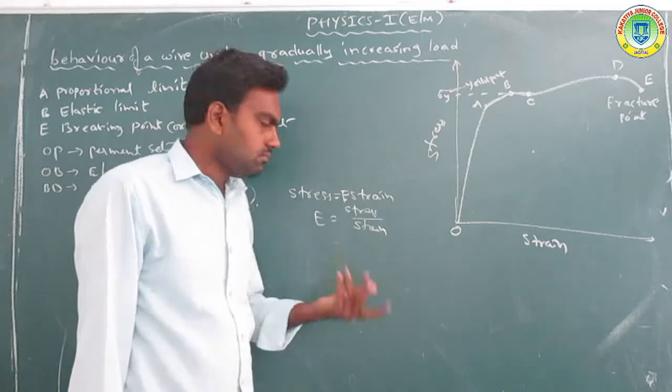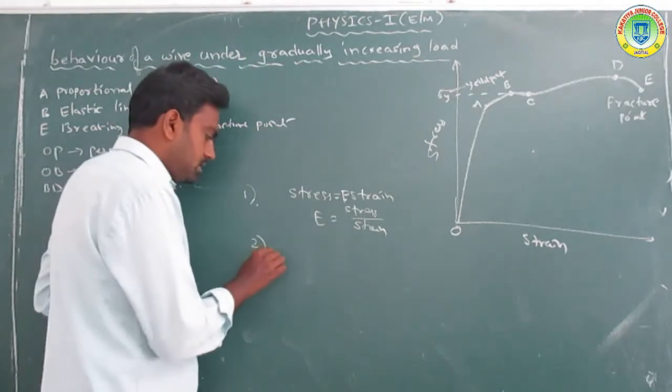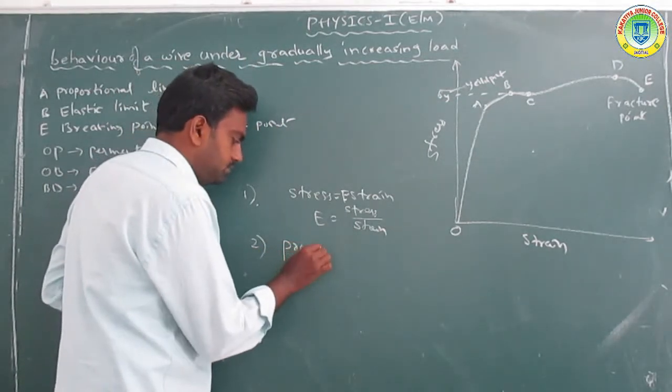Got it? Now another one is the proportionality limit.